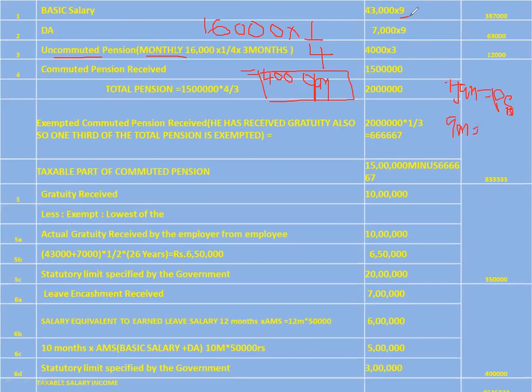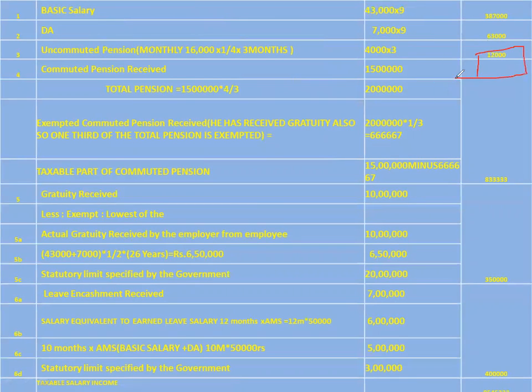That's the reason here we have taken 9 months, and here we have taken 3 months. So 4,000 into 3 is equal to 12,000 rupees, the monthly pension for January, February and March, calculated for the financial year 2019-20.